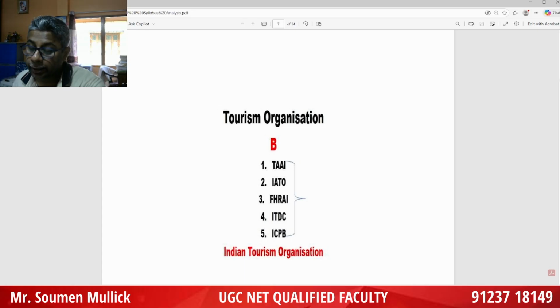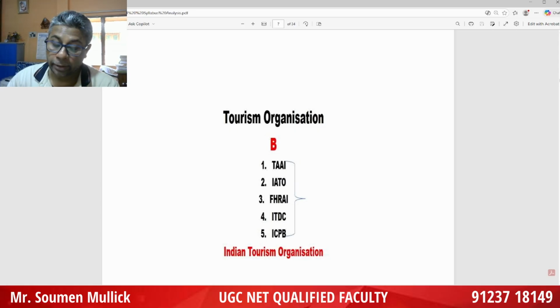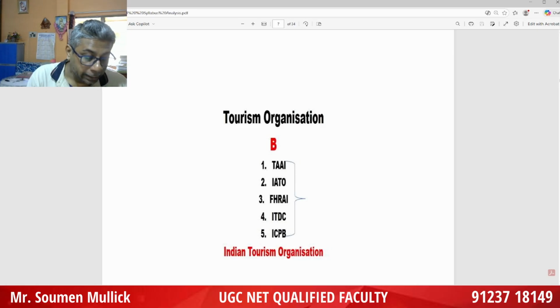Another interesting thing you try to remember, that is World Tourism Day. World Tourism Day and Convention. So World Tourism Day, the first in 1980, the theme in 1980 was tourism's contribution. What is the day theme?